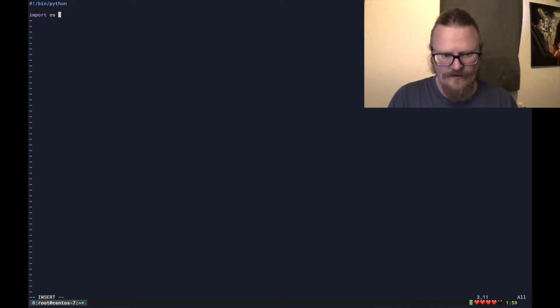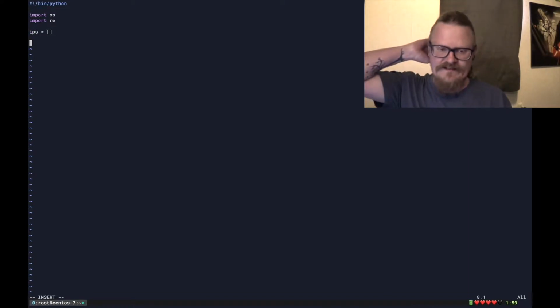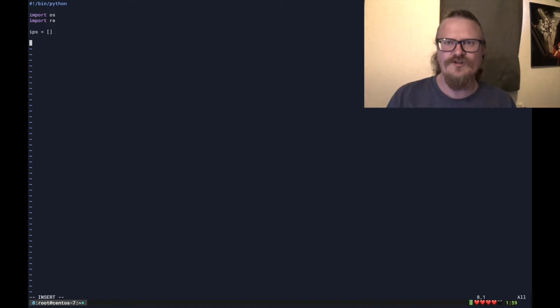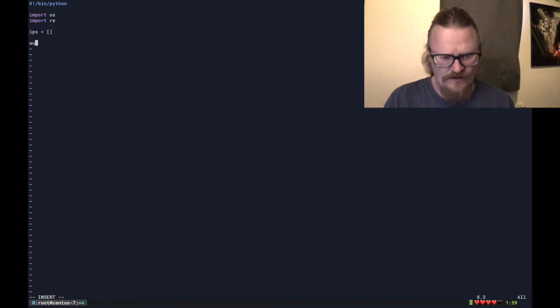So we're gonna do stuff with the OS, right? And we're probably gonna do some regex, because you know we want to search strings. So I want an array of IPs. So IPs equals empty array, I guess, right? That makes sense. And I need to get all those files from the audit dir. So audit dir equals string var log audit, right?